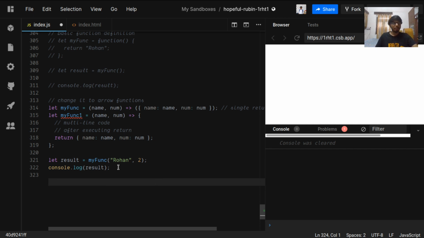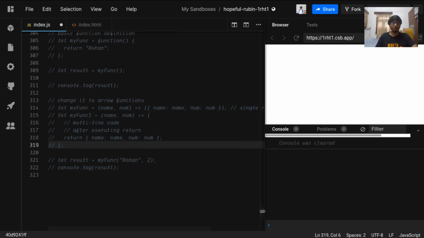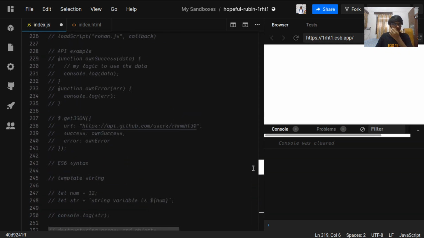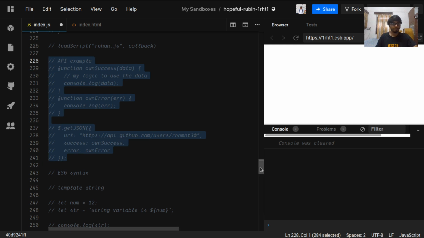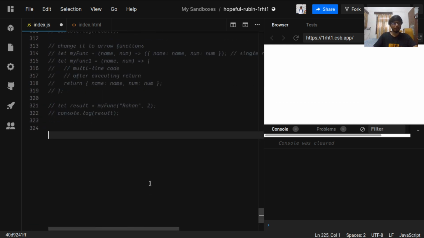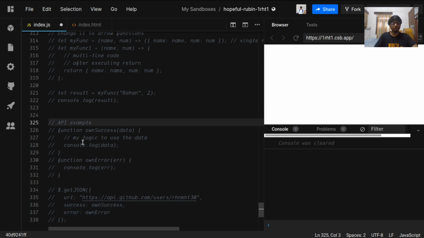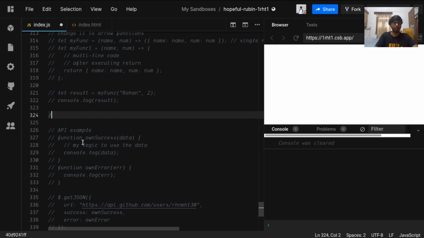Okay, so these were arrow functions. Let me go back to the previous example we had during the callback functions. Yeah, this is the API example which we were having. We are going to start with promises now. Promises and async await. API example with promises.